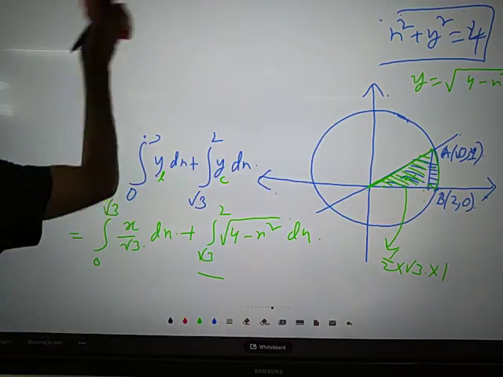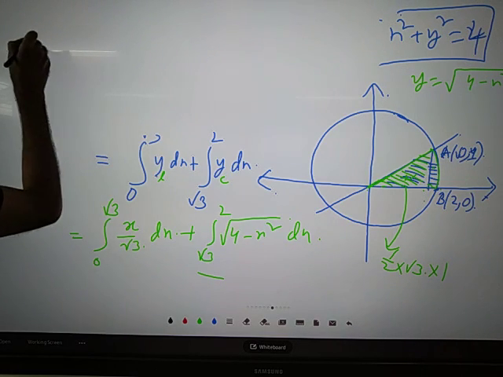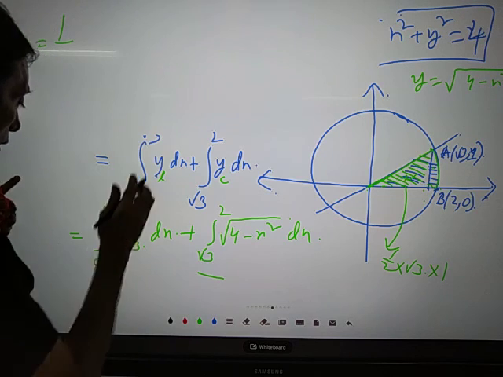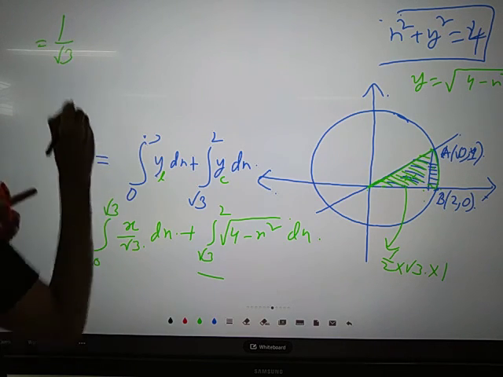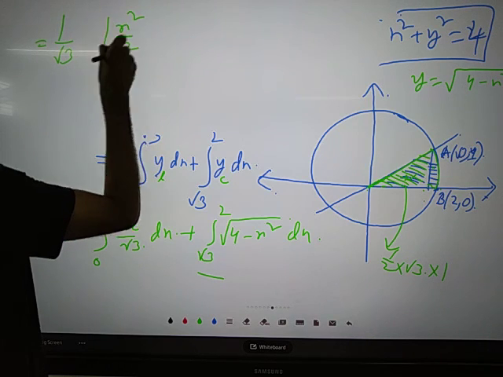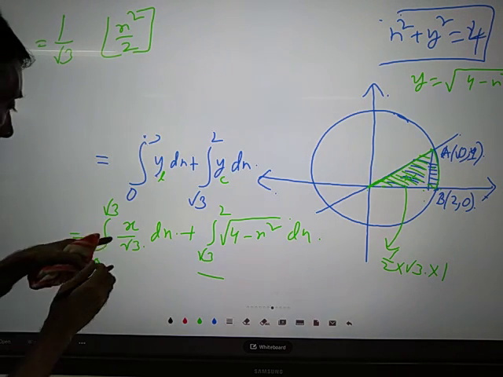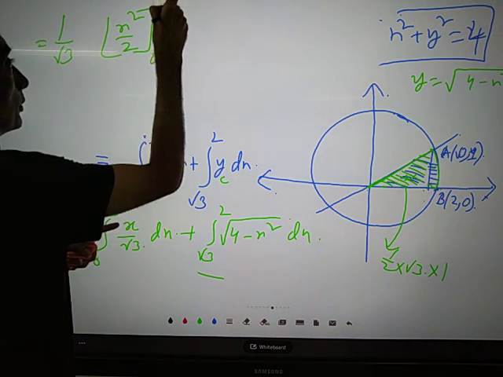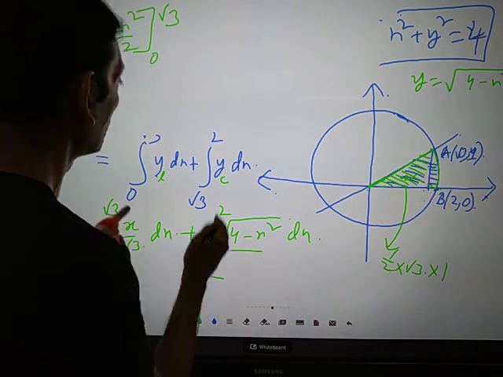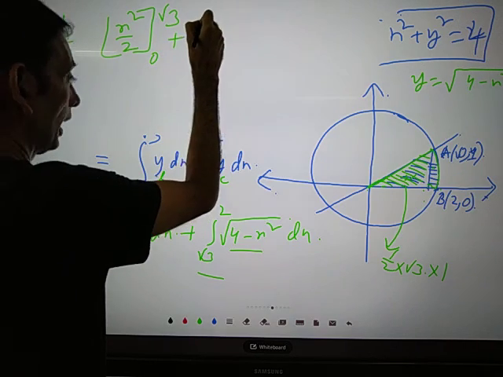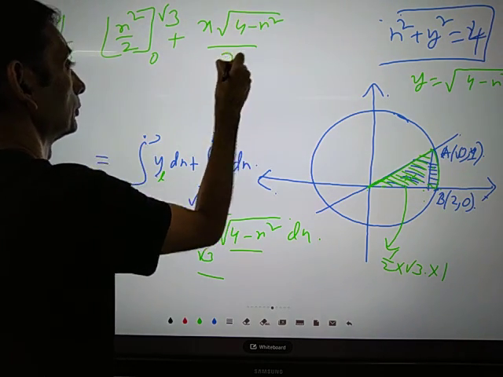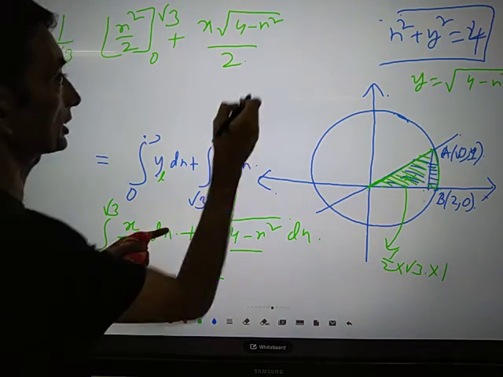Next step is, as you have already started with the integrations, we'll just continue with this. 1 by root 3, this is x dx, means x squared by 2, and this is 0 to root 3. Next, again this is a common formula. So this is x under root 4 minus x squared by 2, plus a squared by 2.